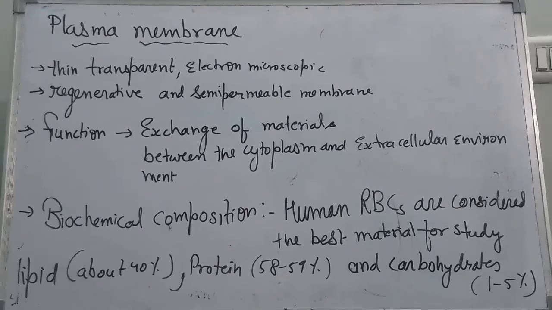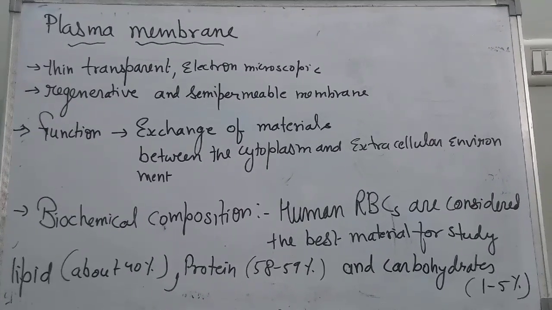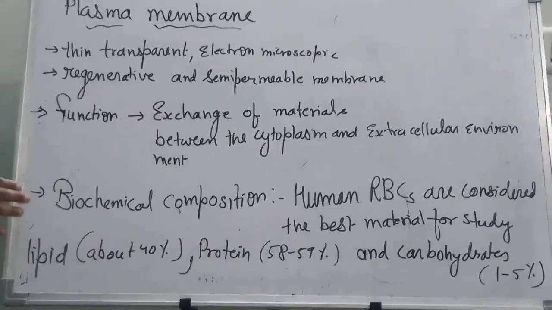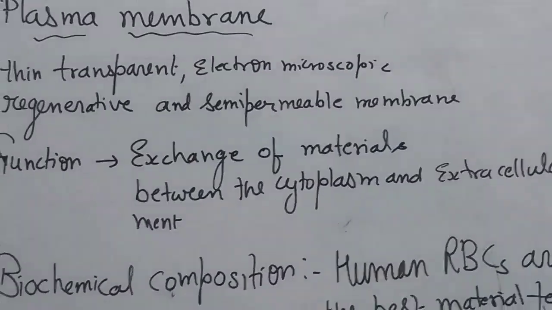Now students, we are going to study the cell organelles and components of the cell. First we take the membrane, the boundary of a cell.